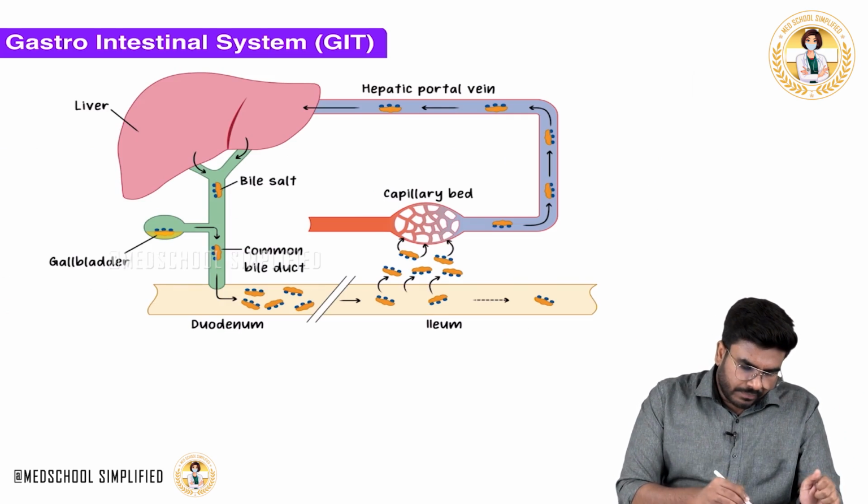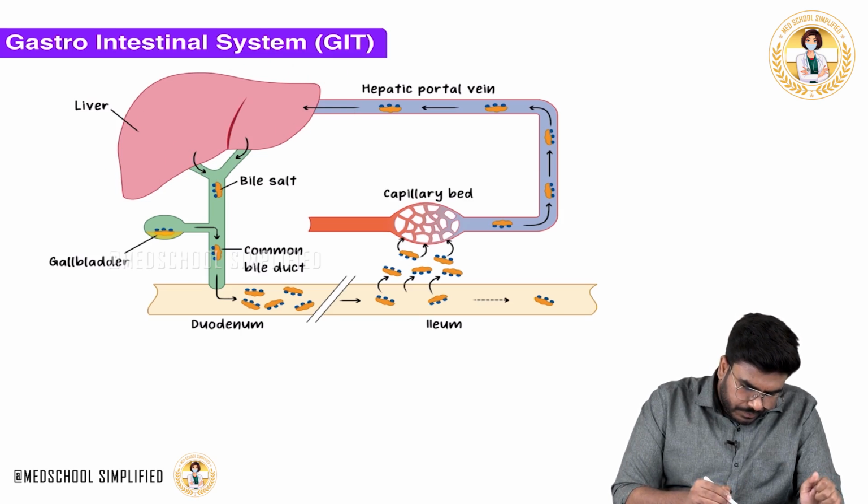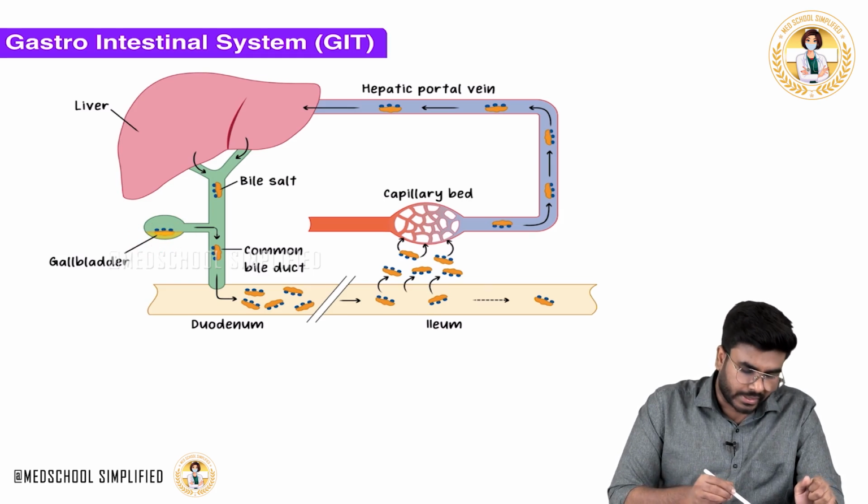Now, let's see here. Here is your liver. From the liver, these are the bile ducts which are coming out. Now, here is a gallbladder. Here the bile is stored and concentrated in the gallbladder.